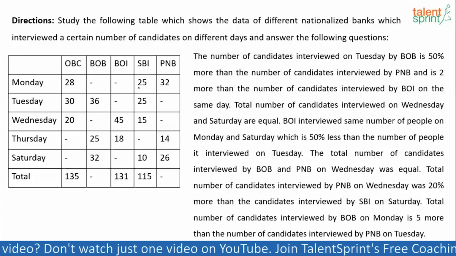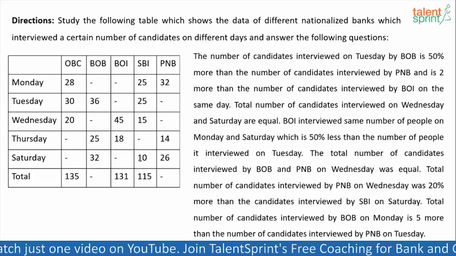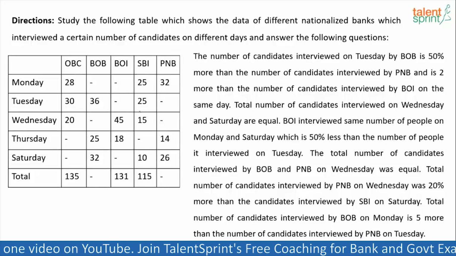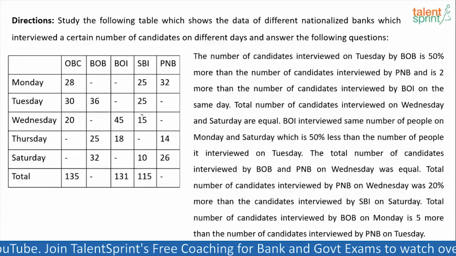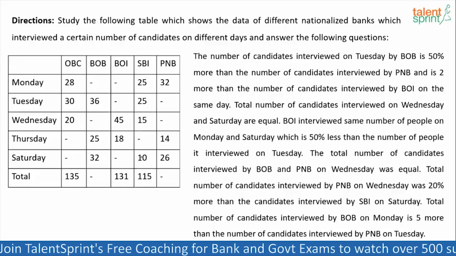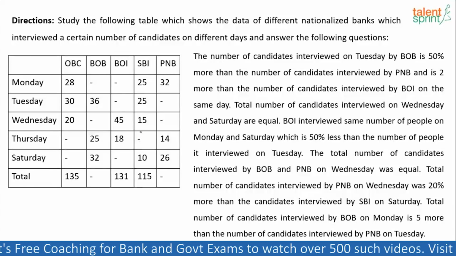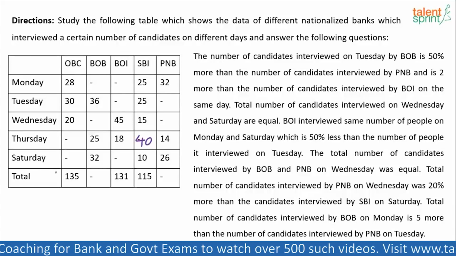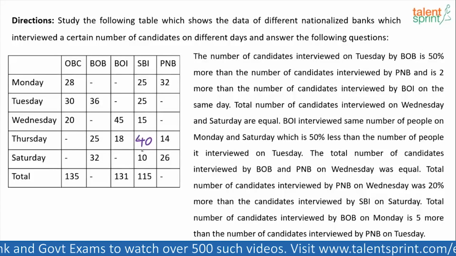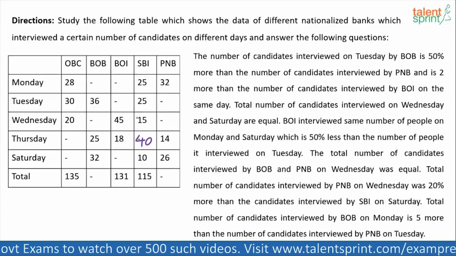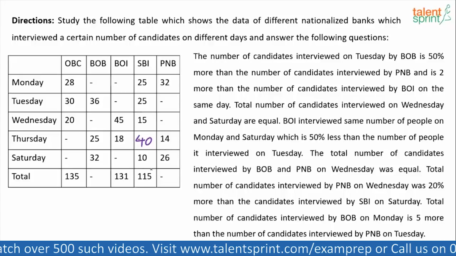So what do we do? See, 25 plus 25 plus 15 plus this x plus 10 should be equal to 115. Just solve for it. So basically 25 plus 25, 50, 50 plus 15 is 65, 65 plus 10 is 75. So this value will be what? 115 minus 75. What is 115 minus 75? 40. So this is going to be 40. Right? You can just cross verify if you want. 25 and 25 is 50, 40 and 10 is 50, 50 plus 50, 100, plus 15, 115. Balanced. Yes or no? So this is done.